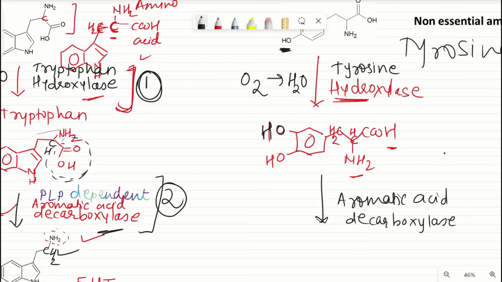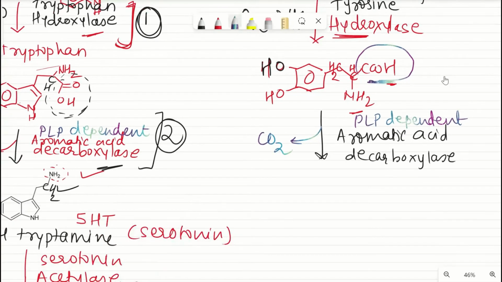Okay, and as I told you earlier, whenever there is decarboxylase, it is PLP dependent. PLP dependent aromatic acid decarboxylase, which releases carbon dioxide. So carbon dioxide is gone, means what? Means this particular group will be going away.